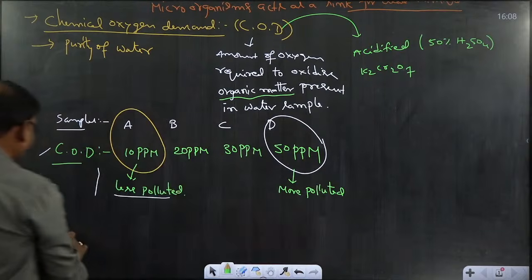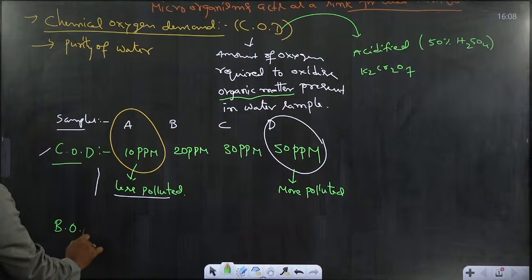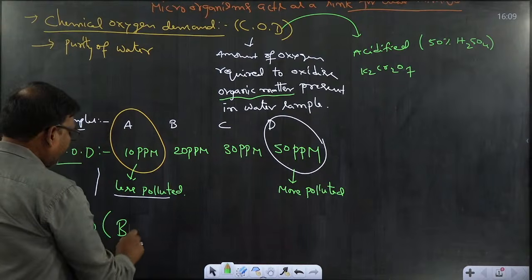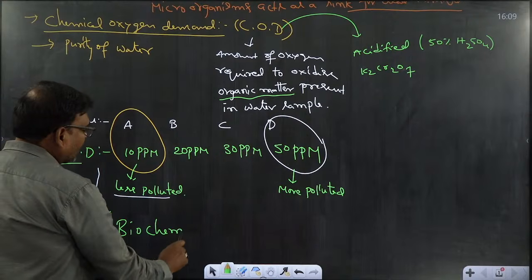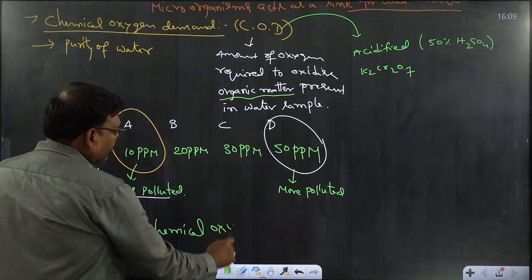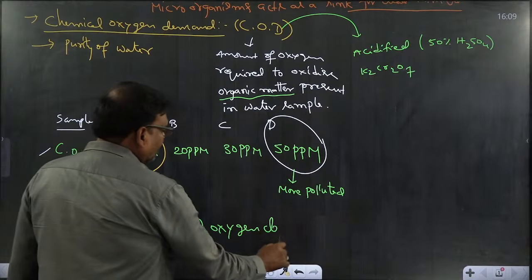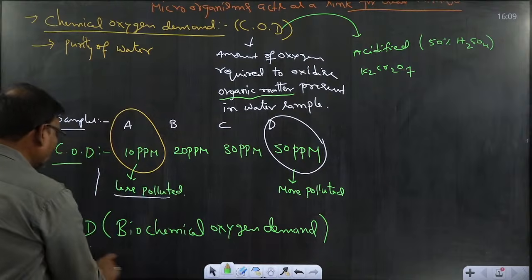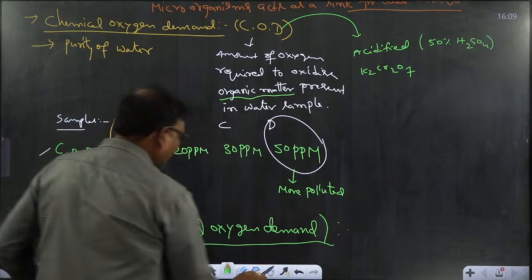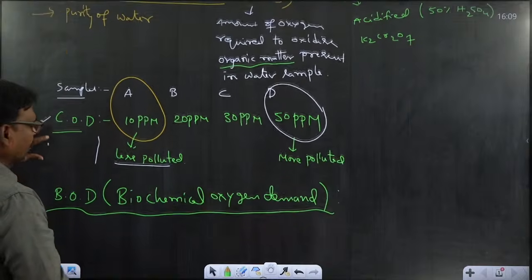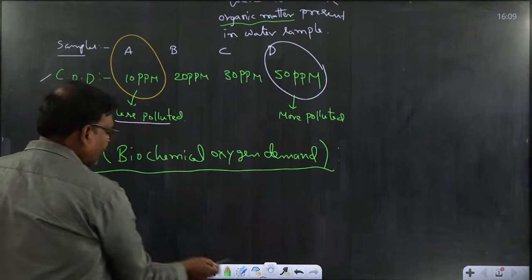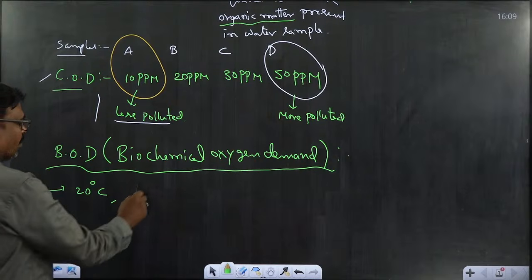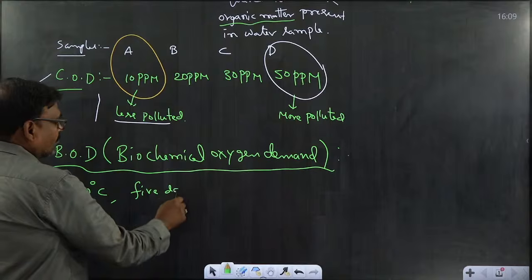After that, another example is the definition of BOD, biochemical oxygen demand. Actually this is a 5-day process and is carried out at a temperature of 20 degrees centigrade.